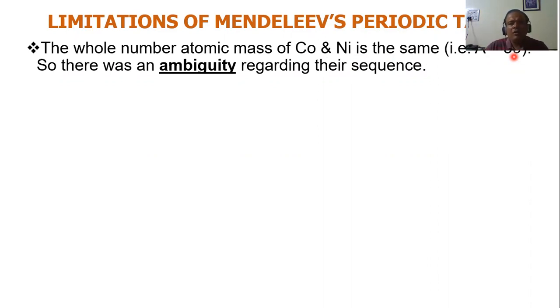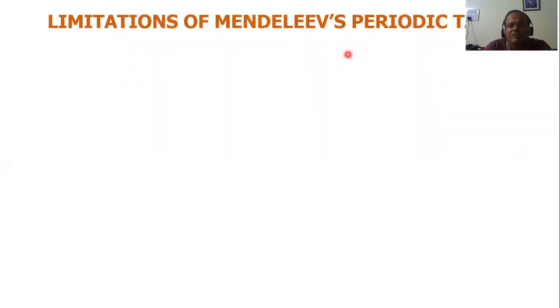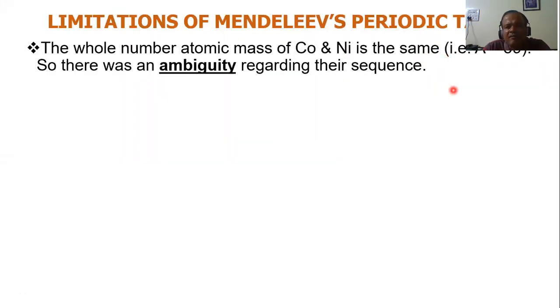cobalt is 58.9 and nickel is 58.7. Now 58.9, if you round it off, it becomes 59. Even nickel is 58.7. If you round it up, it becomes 59. So the whole number atomic mass of both cobalt and nickel, if you take whole number wise, becomes the same. Okay, decimal wise it is different. Cobalt is 58.9, nickel is 58.7.